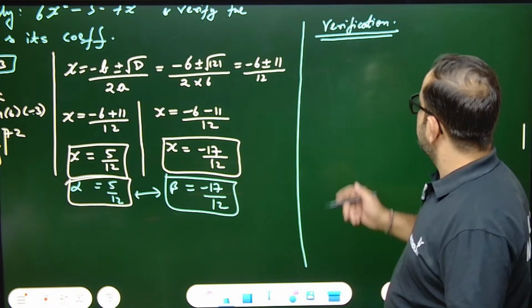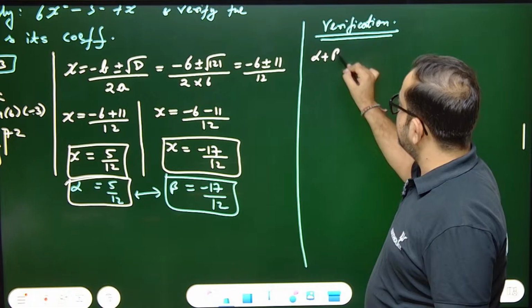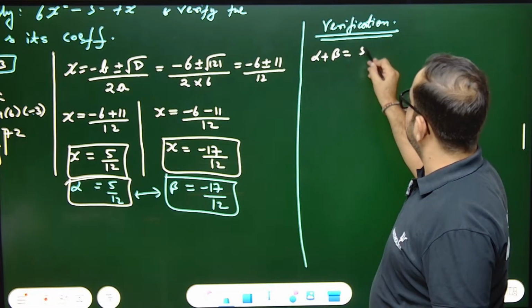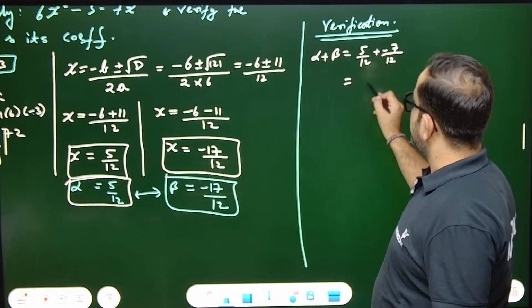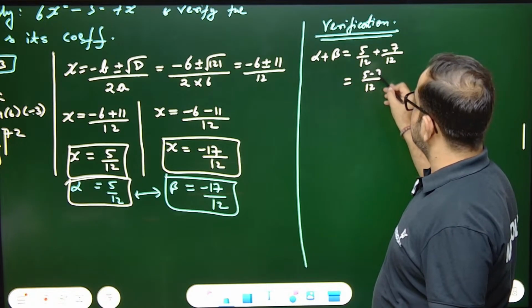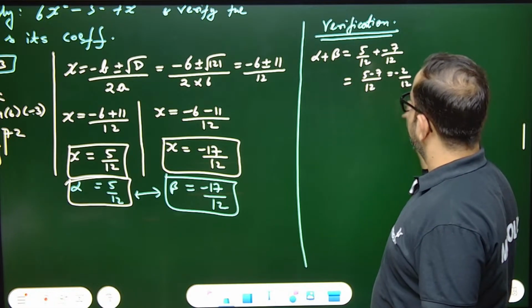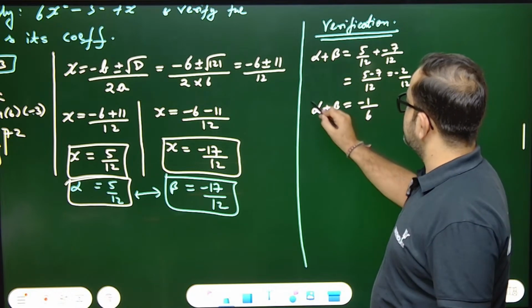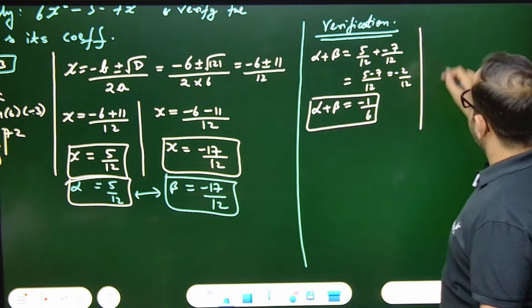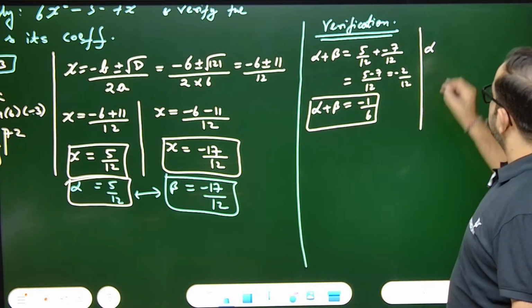So we'll write first alpha plus beta equals to 5 by 12 plus minus 7 by 12. That means 12 LCM, 5 minus 7, that means minus 2 by 12. So alpha plus beta comes out to be minus 1 by 6. If you find alpha beta, multiply both of these.